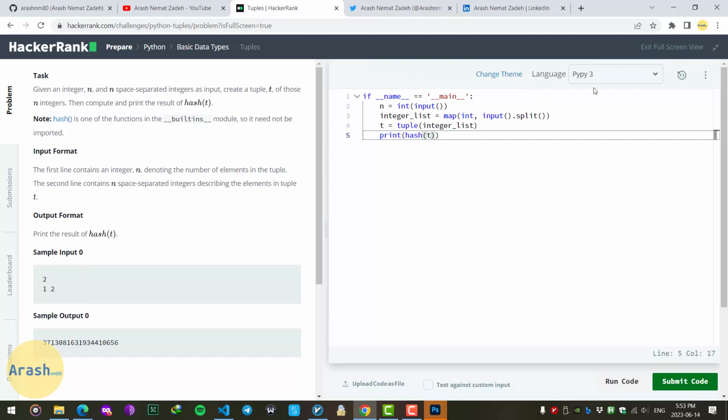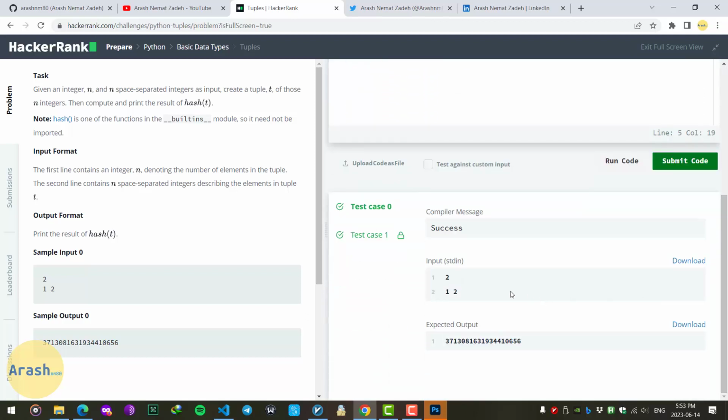challenge. By my tests, if you run this challenge's code in Python 3, you will encounter errors, and it's just a bug from HackerRank. So when you are writing the code, try to do it with PyPy 3 instead of Python 3. Alright, let's come back down here and everything is alright.